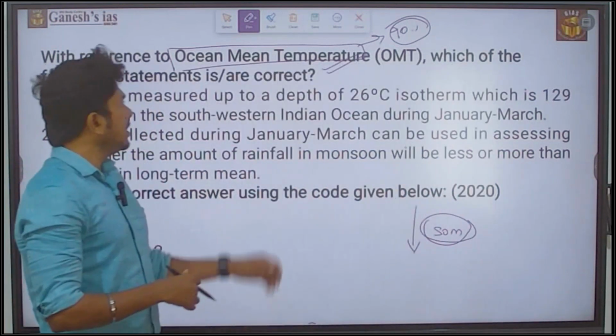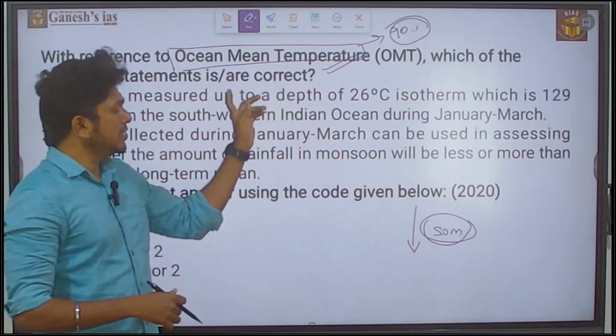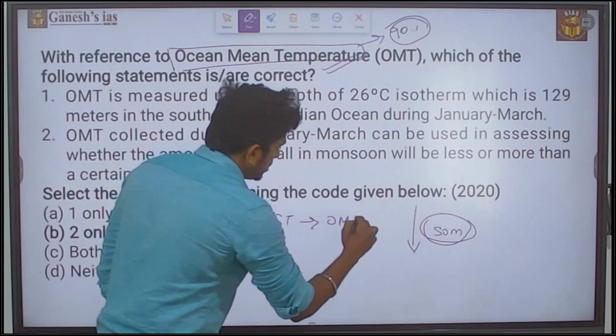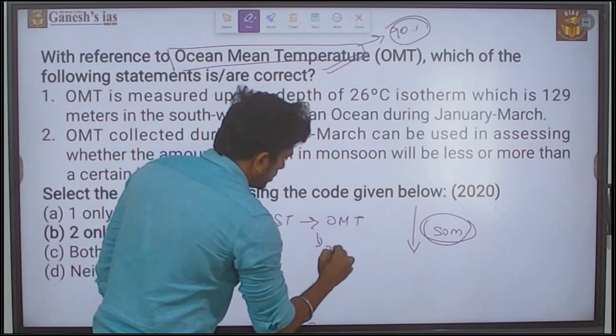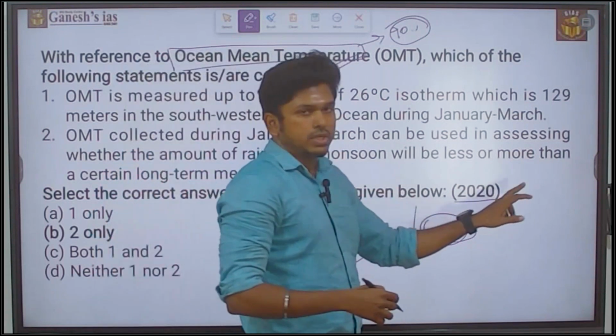Sorry, they shifted from the sea surface temperature measurement to the ocean mean temperature measurement in 2019, I think. Then they asked a question from that in 2020.